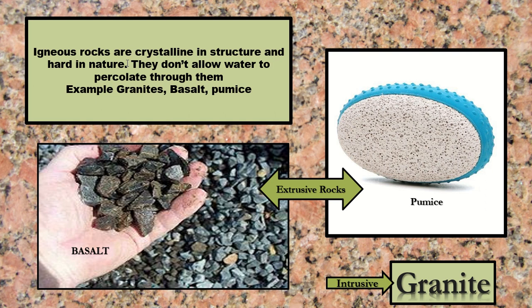See, igneous rocks are crystalline in structure. How do they look? Very hard in nature. They do not allow water to percolate through them. Examples of igneous rock are granite, basalt, and pumice. This you have seen, right?